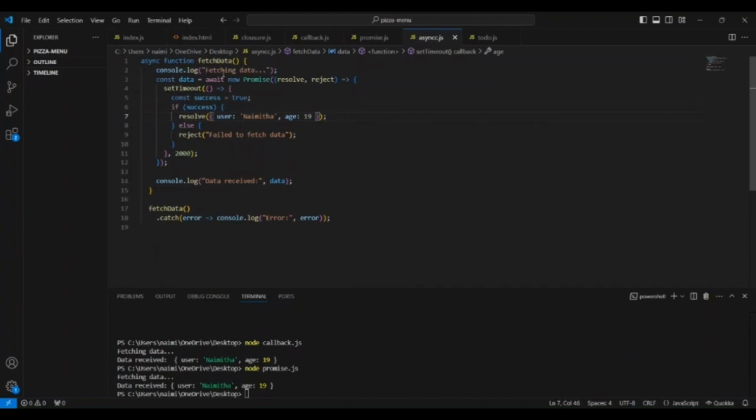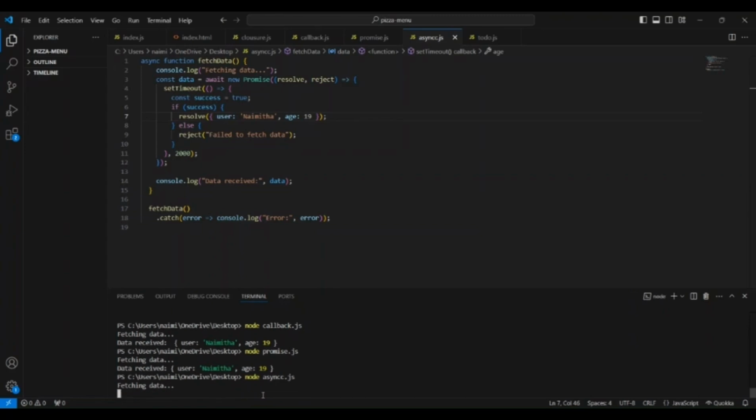Here, fetch data is now an asynchronous function, which means it automatically returns a promise. Inside the function, we use the keyword await to pause the execution until the promise is resolved or rejected. The benefit here is that we can write asynchronous code in a more readable and synchronous style. So, when you read this code, let us work on it.